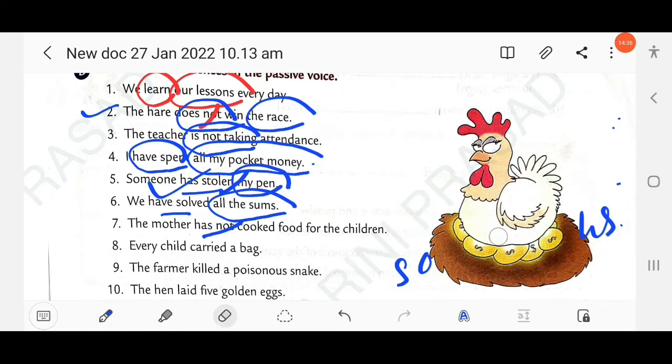Then next question, the mother has not cooked food for the children. So here the object is food, and the tense present perfect used in negative form. So here the object in the active voice becomes subject in the passive.